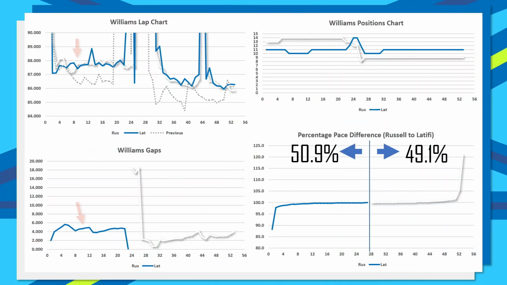And we can take a look at the lap times overall, and we can see that they are literally consistent. Yes, there is a couple of places between the two drivers where Latifi is actually ahead of George Russell, but their lap times are consistent.